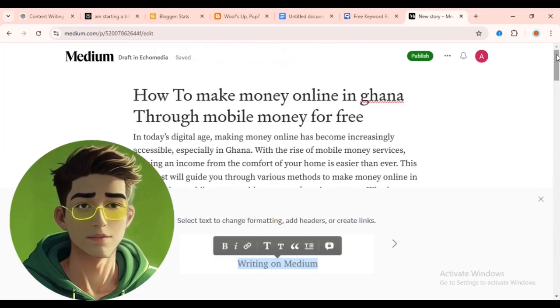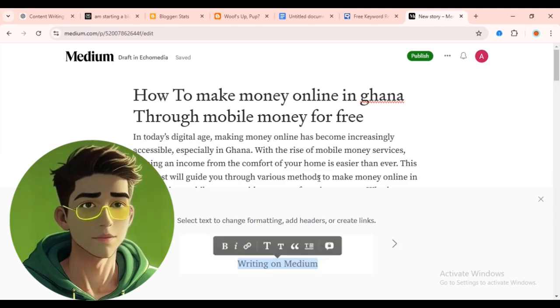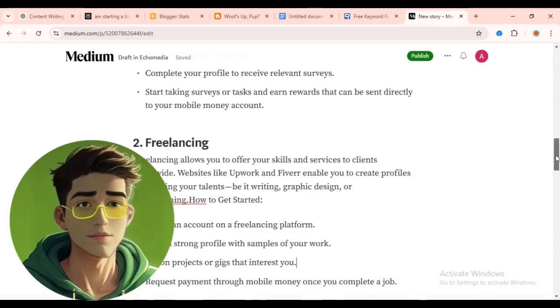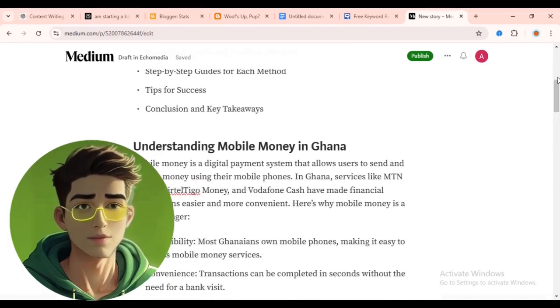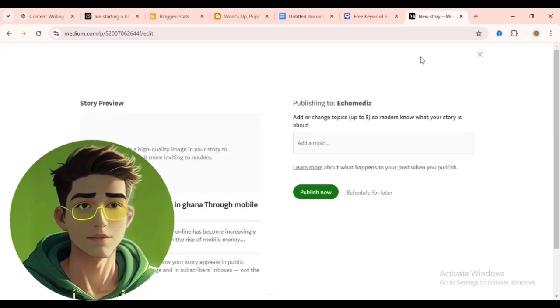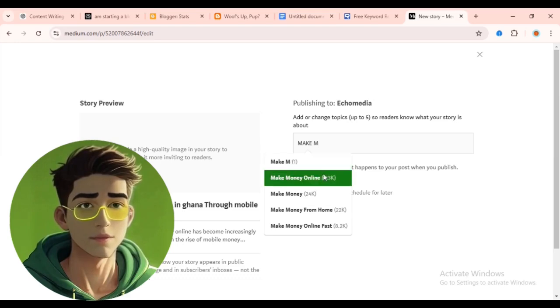Okay, so the next thing you can do is you can add links. You can add quotes. You can highlight it and all that stuff. I'm not going to do everything. I'm going to show you in the next video how to write articles that rank on Medium, so that you can earn money when people come to read your article on Medium. So once you are done with everything, then you click on publish. Then you add a topic here. So here I will say make money online. Okay, so this is the topic.